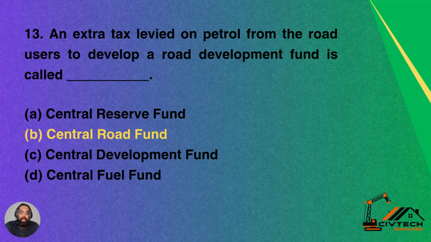Question number 13. An extra tax levied on petrol from the road users to develop a road development fund is called. So what is the tax applied on petrol from the road users to develop a road development fund? Option A, Central Reserve Fund. Option B, Central Road Fund. Option C, Central Development Fund. Option D, Central Fuel Fund. So B is the correct answer, Central Road Fund.